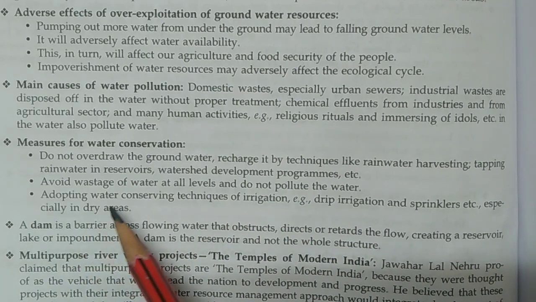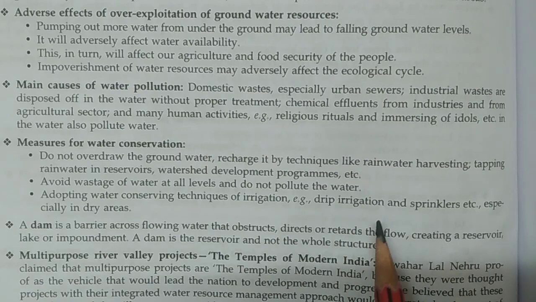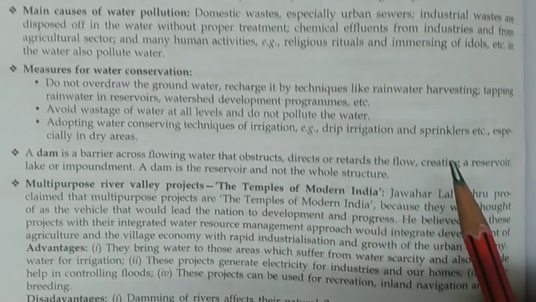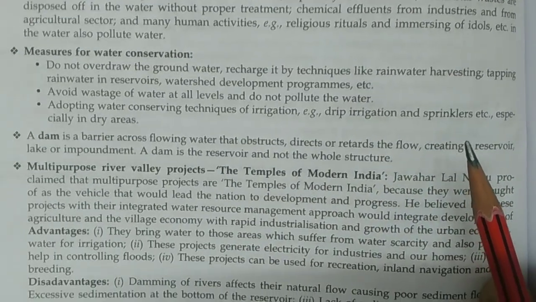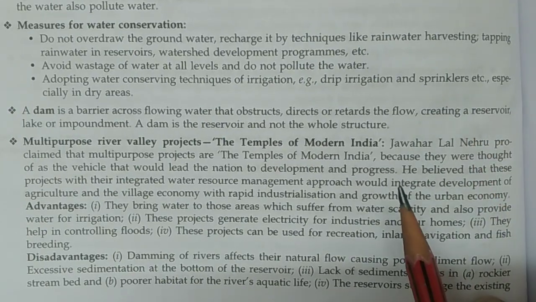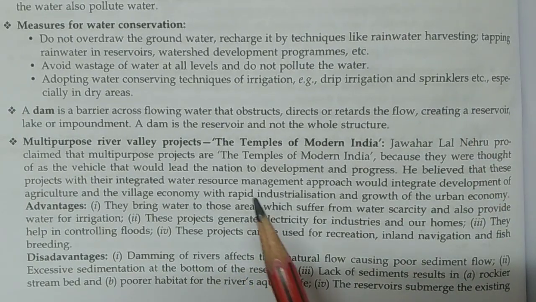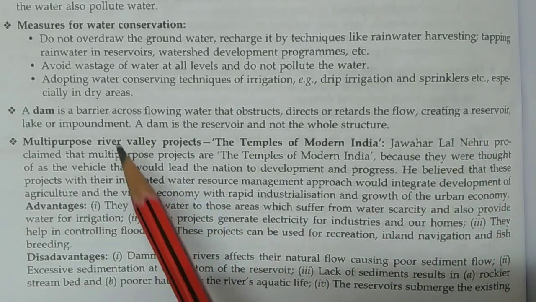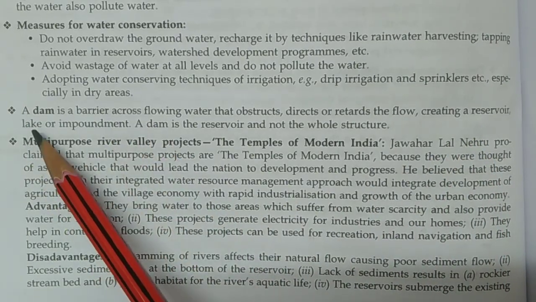Next, adopt water conserving techniques of irrigation, for example, drip irrigation and sprinklers, etc., especially in dry areas.